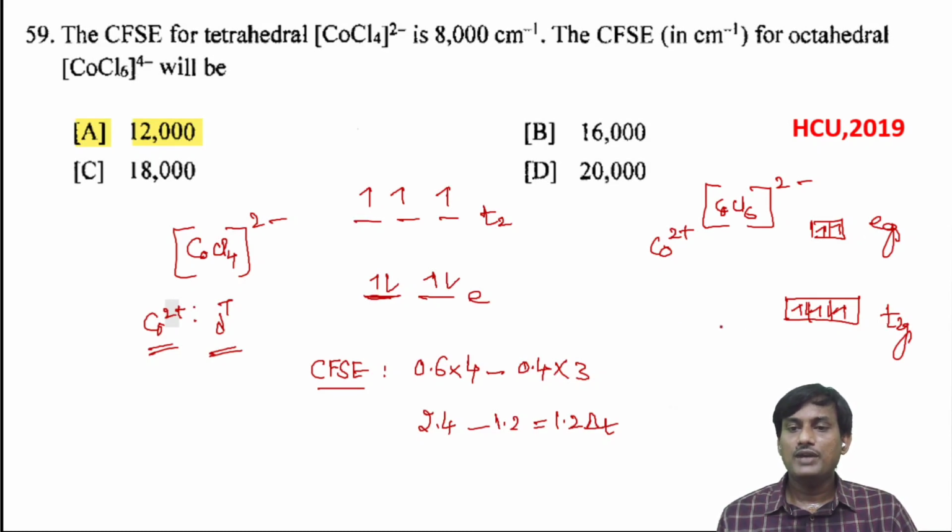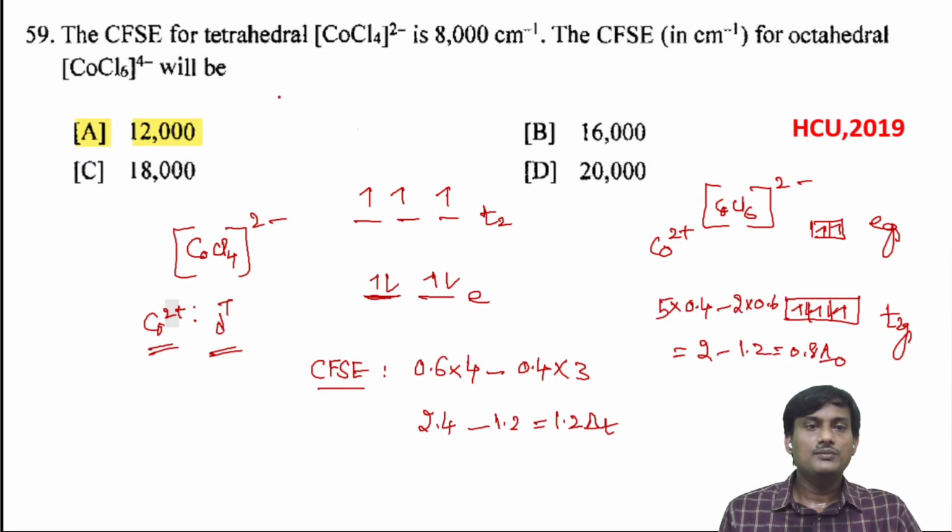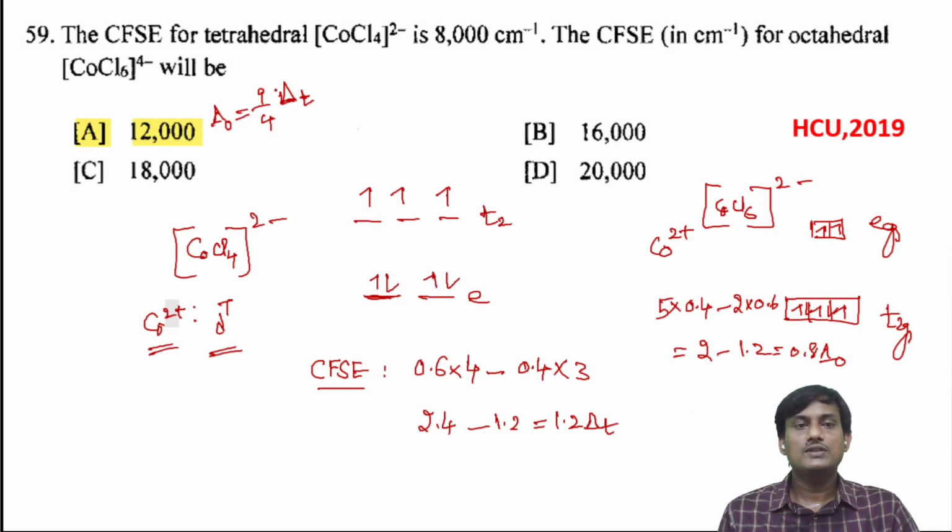With 5 electrons and 2 electrons, 5 into 0.4 minus 2 into 0.6, it will be 2 minus 1.2, which is 0.8 delta O. The relation between delta T and delta O is: delta O is equal to 9 by 4 times delta T.